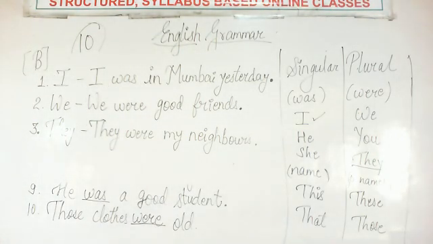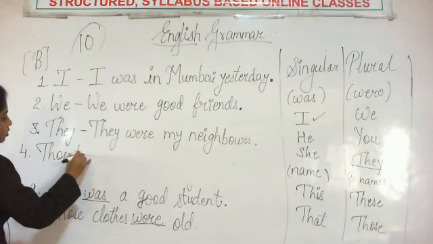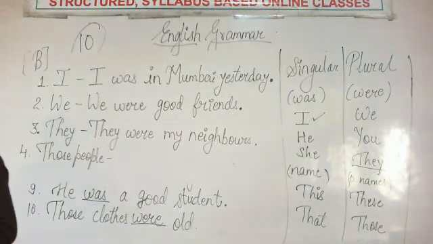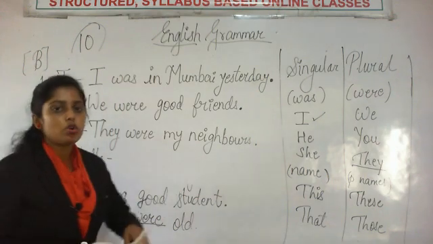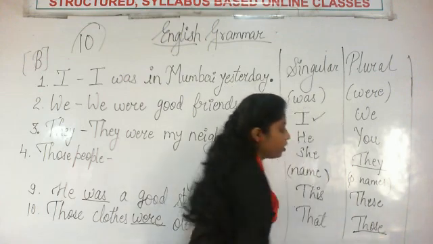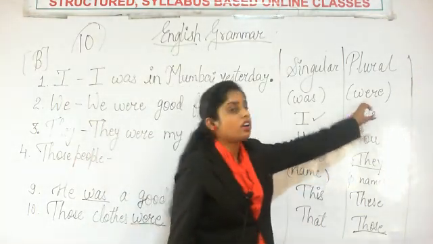Then okay, so the next question is fourth one. Those people. Those people, all right. Acha, those people. Those is there in the list of plurals. So those is a plural subject, and with plural subjects we use were.